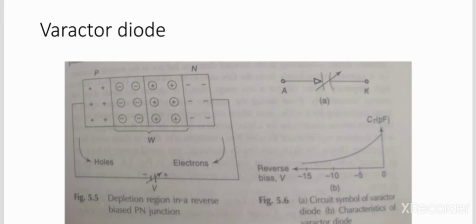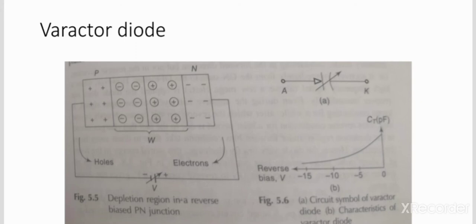So here what will happen? When you are increasing the reverse voltage, the transition capacitance decreases. It is shown in figure B. The increase in reverse bias voltage will result in an increase in the depletion region width, and there is a decrease in transition capacitance CT.